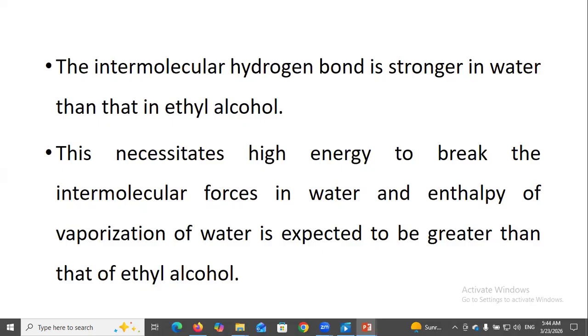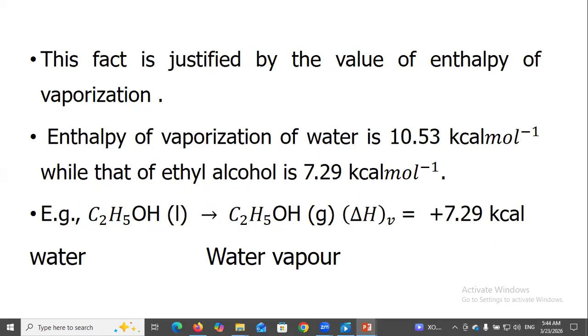This necessitates high energy to break the intermolecular forces in water, and enthalpy of vaporization of water is expected to be greater than that of ethyl alcohol. This fact is justified by the values of enthalpy of vaporization. Enthalpy of vaporization of water is 10.53 kilocalories per mole, while that of ethyl alcohol is 7.29 kilocalories per mole.